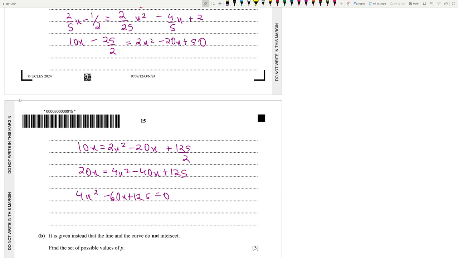Okay, so 4 minus, wait, polynomial is 2. 4 minus 60 and 125. So twice x minus 25, that's 1, and 2x minus 5 is equal to 0. Therefore x is equal to 25 by 2 and x is equal to 5 by 2.